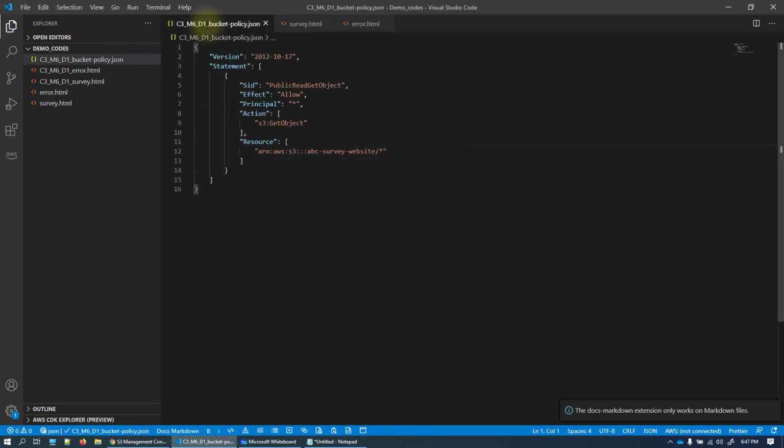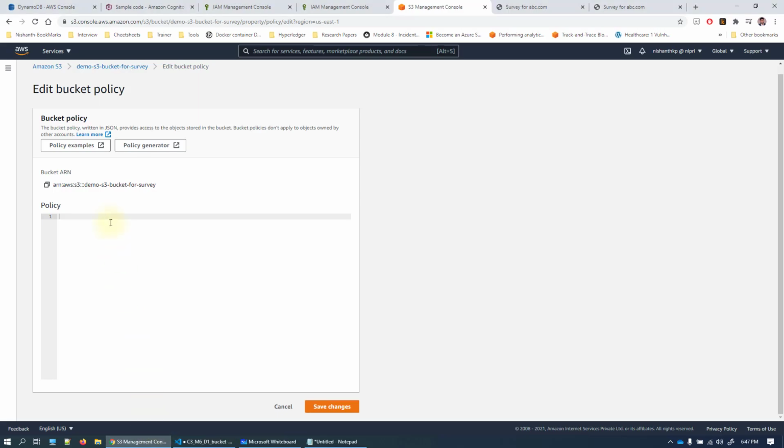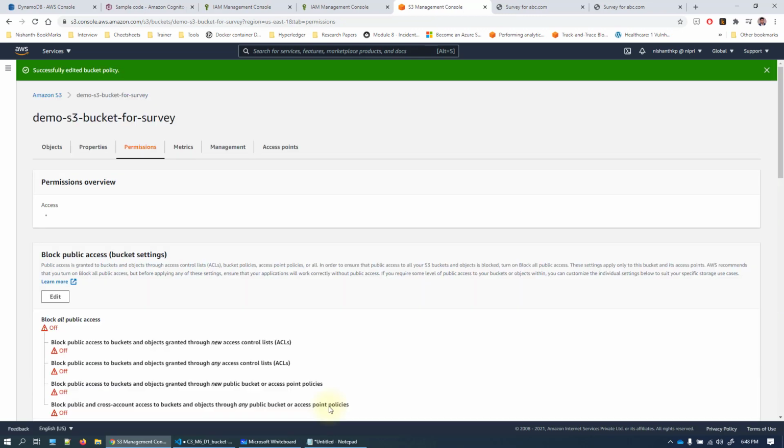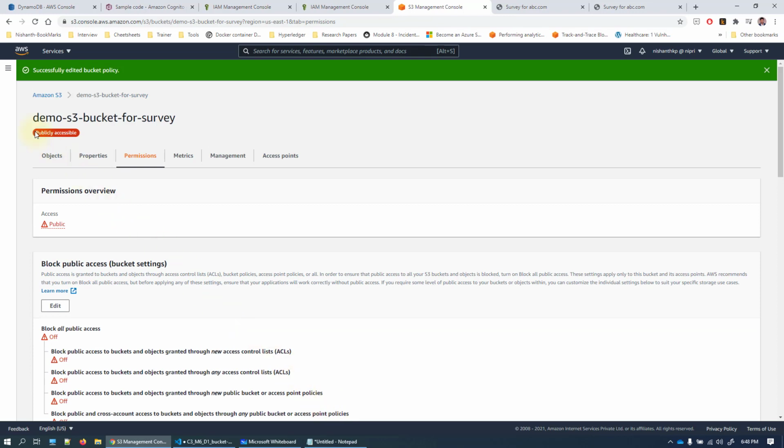Let's write a small JSON file. This is a JSON file which will help you ensure that the bucket is public. So whenever you upload a new web page, it will automatically become public. Take this piece of code, ensure that you use the same bucket name and bucket ARN, and you see that this bucket policy has get object. Click on save changes.